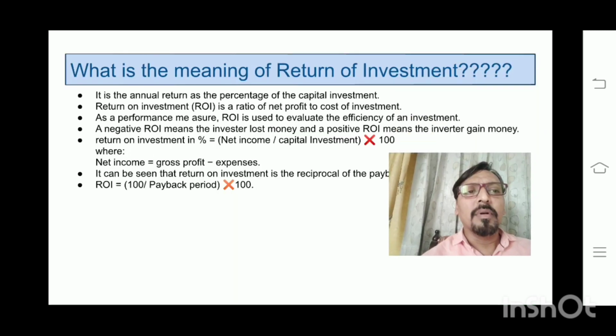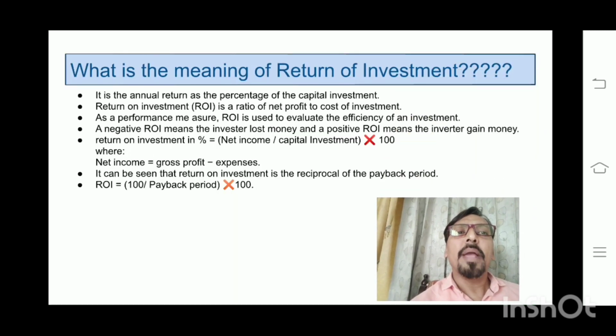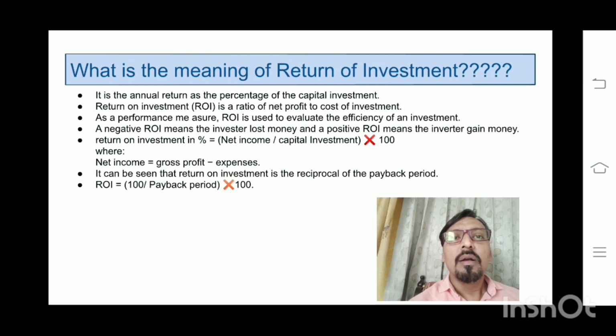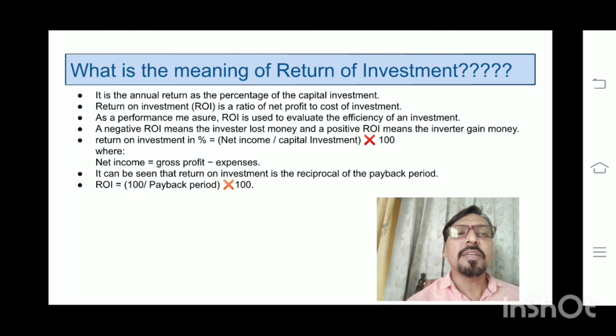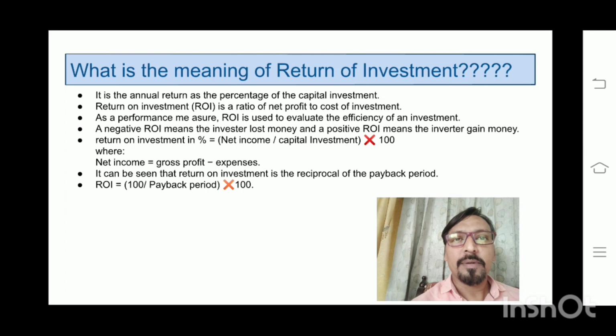The second term related to payback period is return on investment. It is the annual return as a percentage of the capital investment. Means annually how much profit I gain from the particular energy conservation project with respect to the capital investment, that is known as the return on investment.